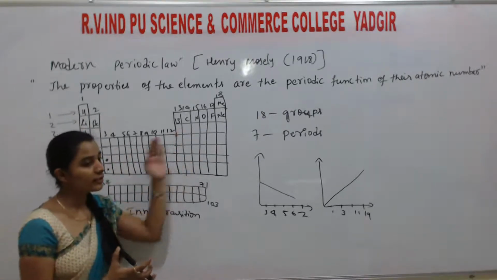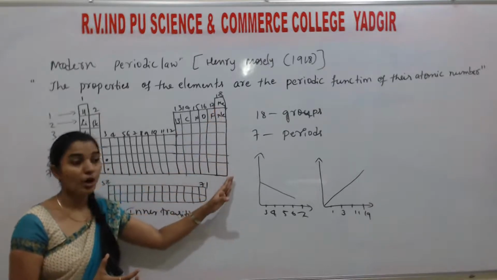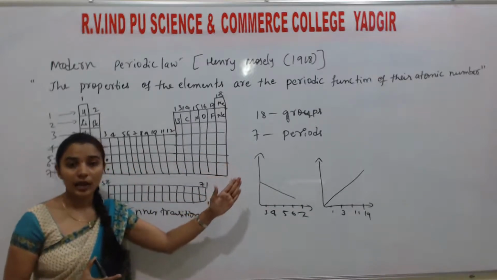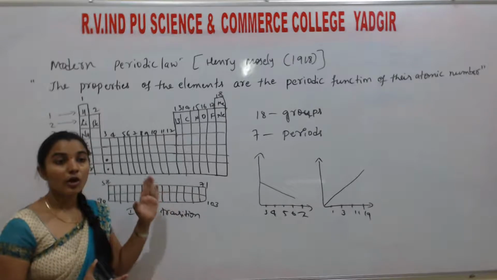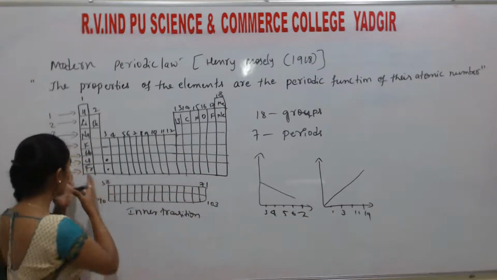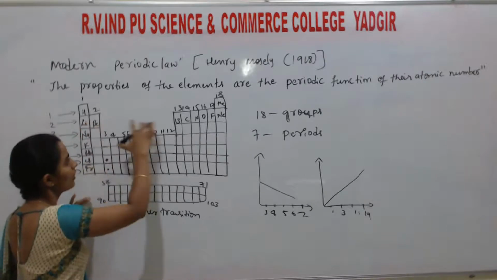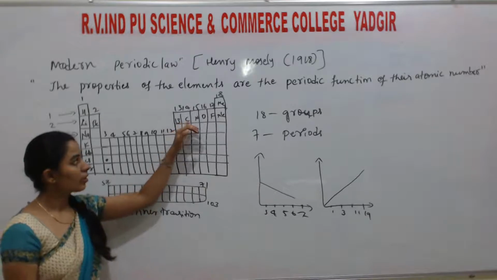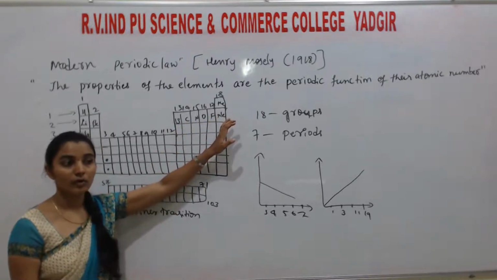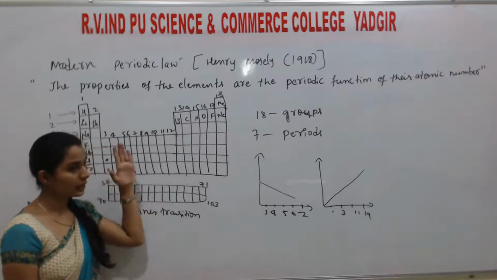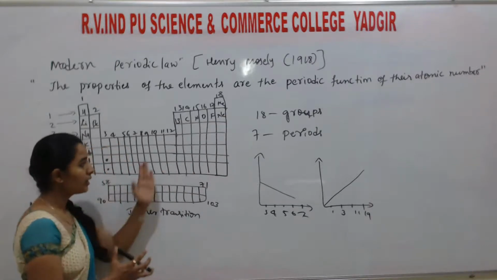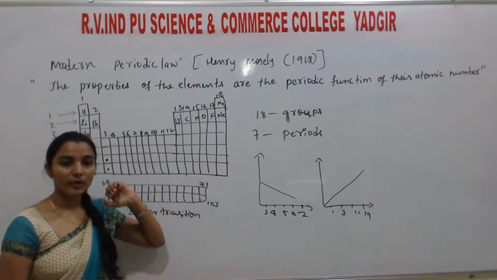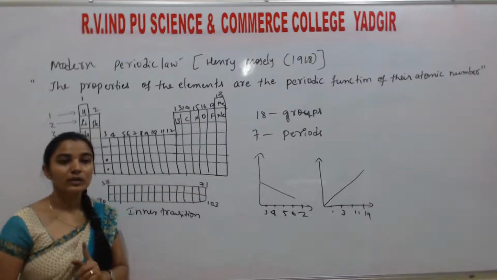On the left-hand side, whatever species are present are metals. If you keep moving to the right-hand side, these are non-metals. So in the periodic table, as we move from left to right, the metallic character decreases and the non-metallic character increases. They are purely metals starting from here, but boron, carbon, nitrogen, oxygen are not metals, they are non-metals. Carbon, nitrogen, oxygen, chlorine and neon are all non-metals. So from left to right, the non-metallic character increases and the metallic character decreases.